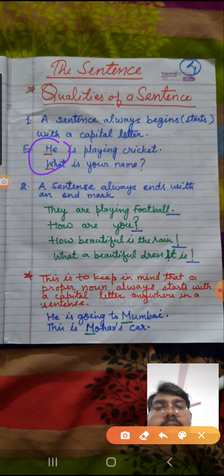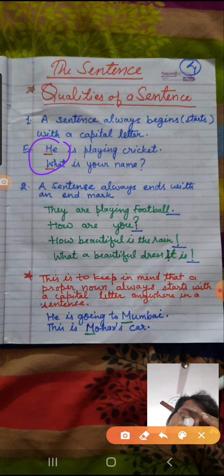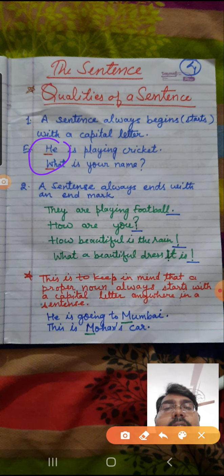And in the next sentence, what is your name? And here the W is a capital. So whenever a sentence starts, it starts with a capital letter. This is very important to keep in your mind, that whenever you start a sentence, the first letter is always capital, or in uppercase. Capital letters are also known as upper cases and small letters are known as lower cases.